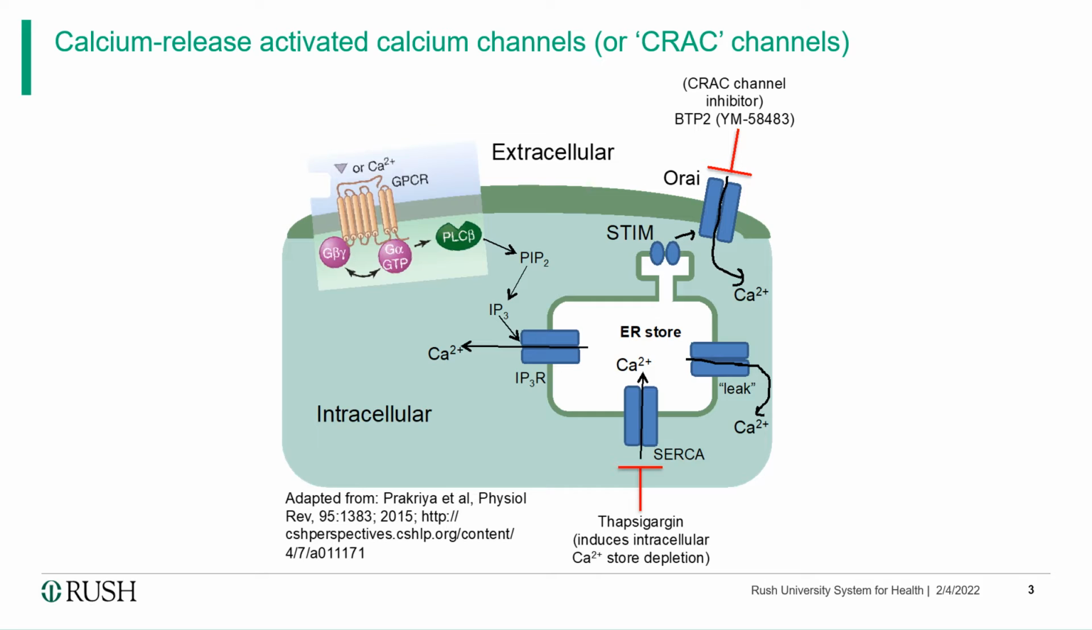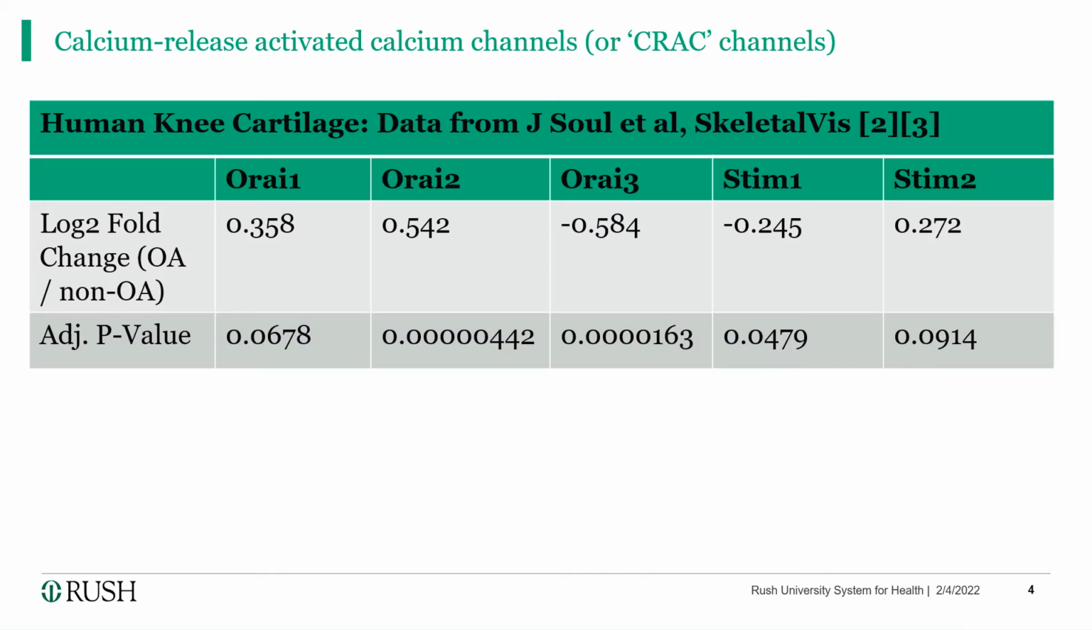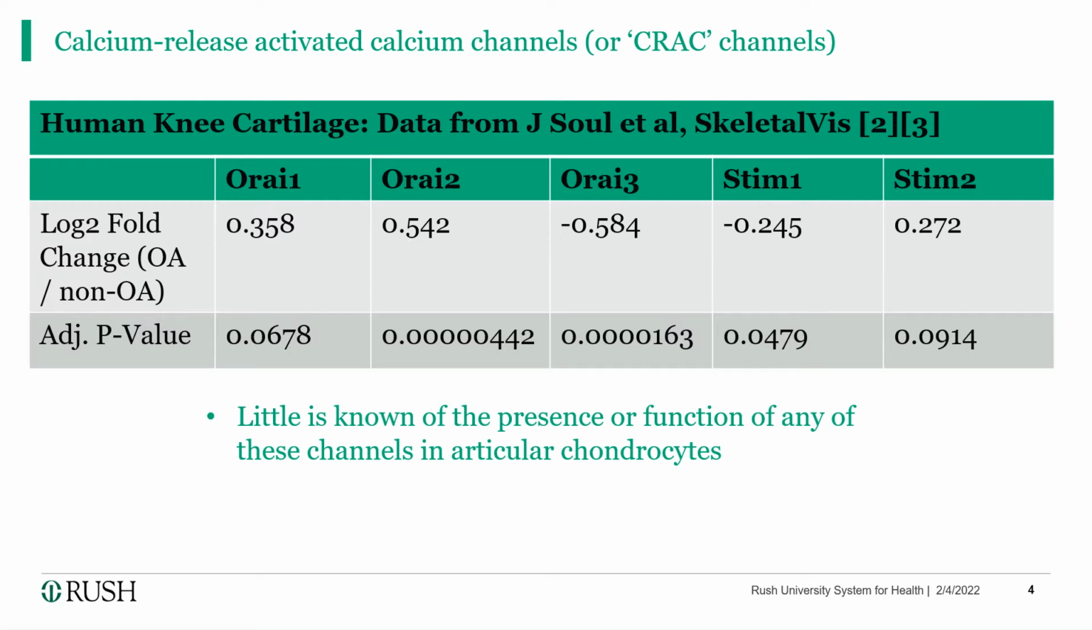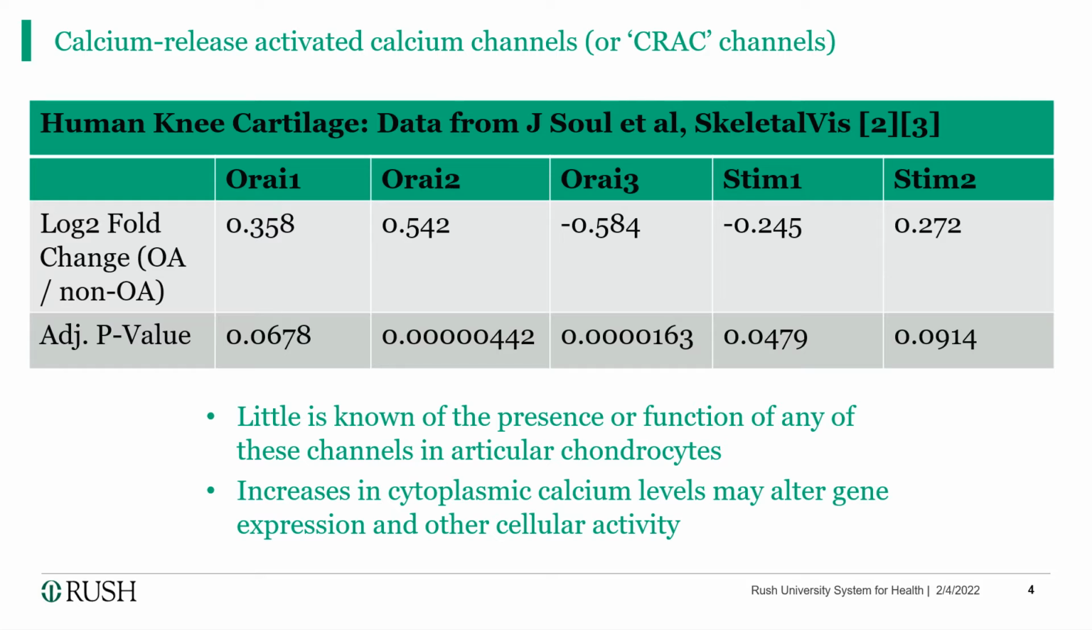Note that this pathway can be inhibited by the application of the small molecule BTP2 or promoted by the addition of the phytochemical thapsigargin. In human articular cartilage, one study reported differences in expression levels between OA and control tissues for CRAC channels and STIM. However, there exists little in the literature about the presence or function of these channels in articular chondrocytes and what the impact of rapid cytoplasmic calcium changes could have on gene expression and other cellular activity.